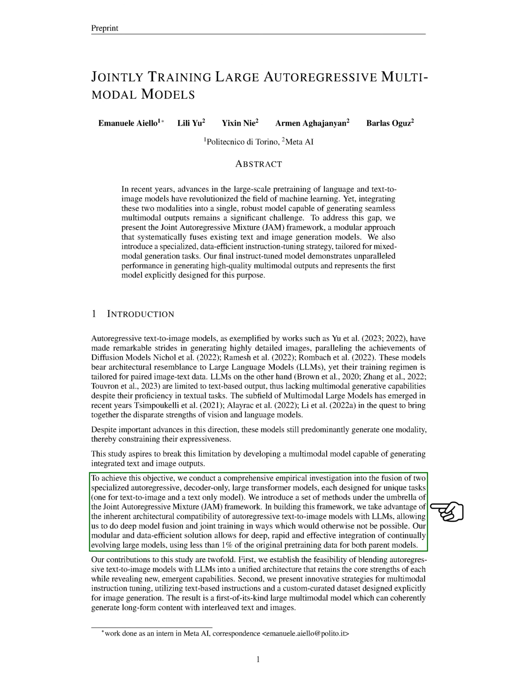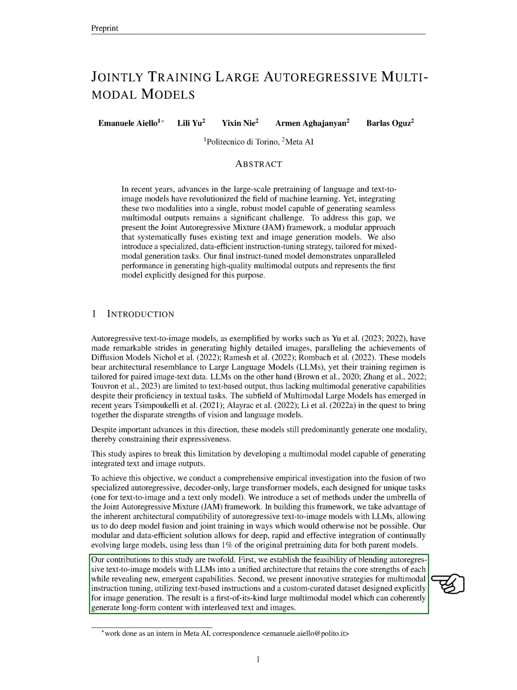Our contributions are twofold. First, we demonstrate the feasibility of merging autoregressive text-to-image models with LLMs into a unified architecture that retains the strengths of each while revealing new capabilities. Second, we present innovative strategies for multimodal instruction tuning, using text-based instructions and a custom-curated dataset designed specifically for image generation. The result is a first-of-its-kind large multimodal model that can coherently generate long-form content with interleaved text and images.